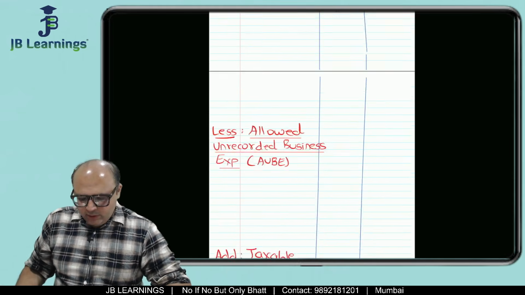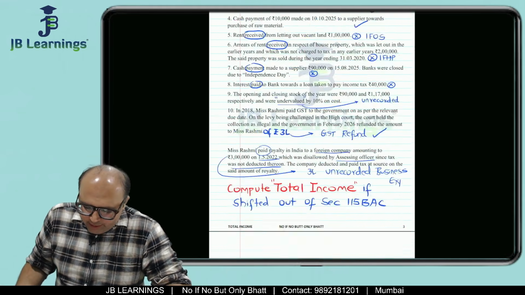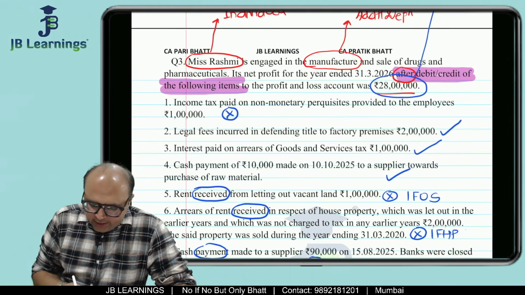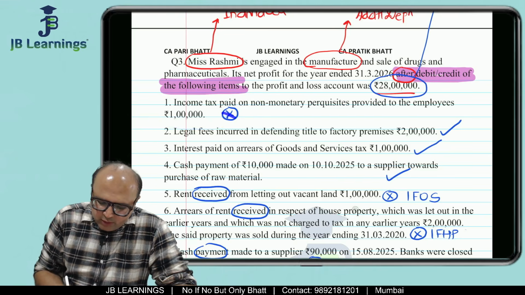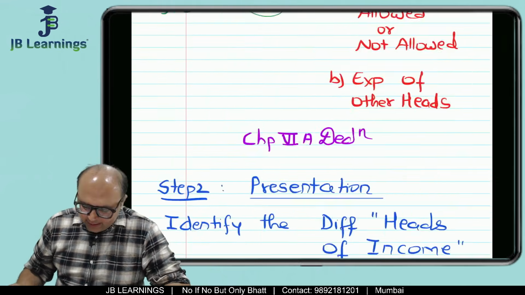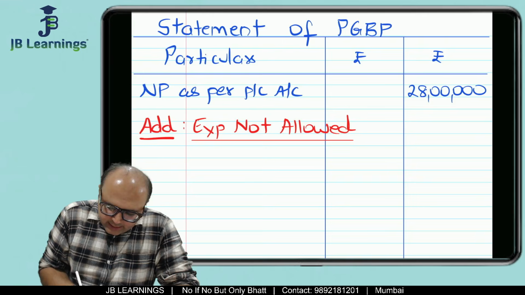Okay. So, see, what I'm going to do is, the first is income tax paid. So, I know income tax paid, I have done a cross mark over here. It means this is an expense which is not allowed. How much is income tax paid? 1 lakh. So, what I will do is, I'll write income tax paid 1 lakh.